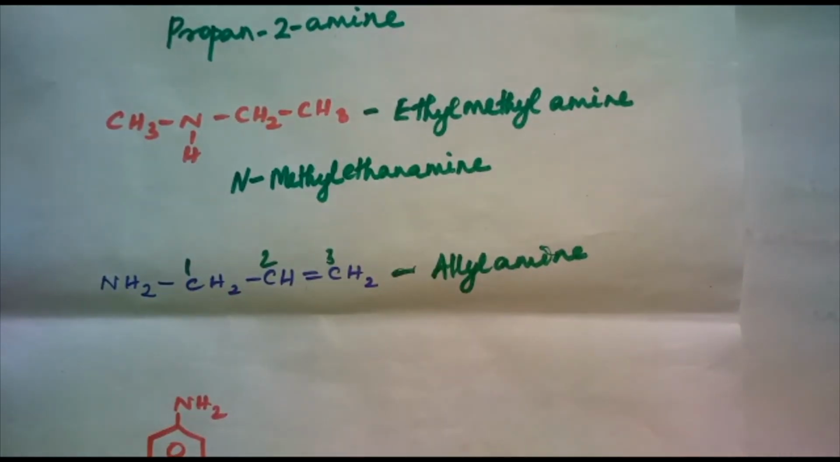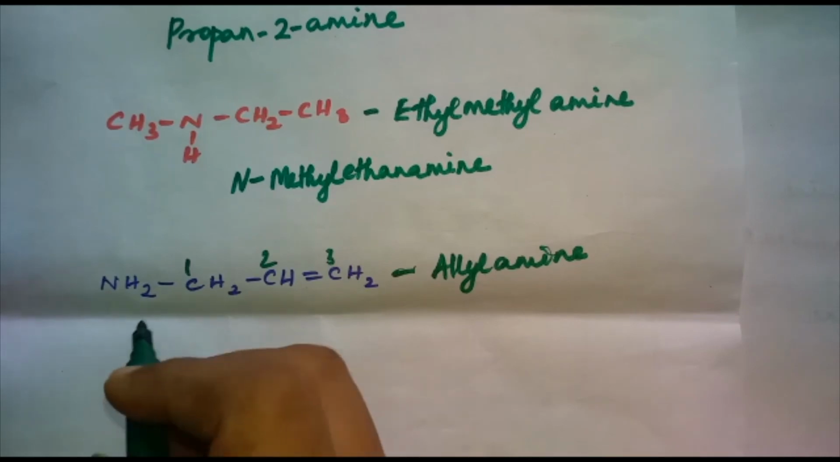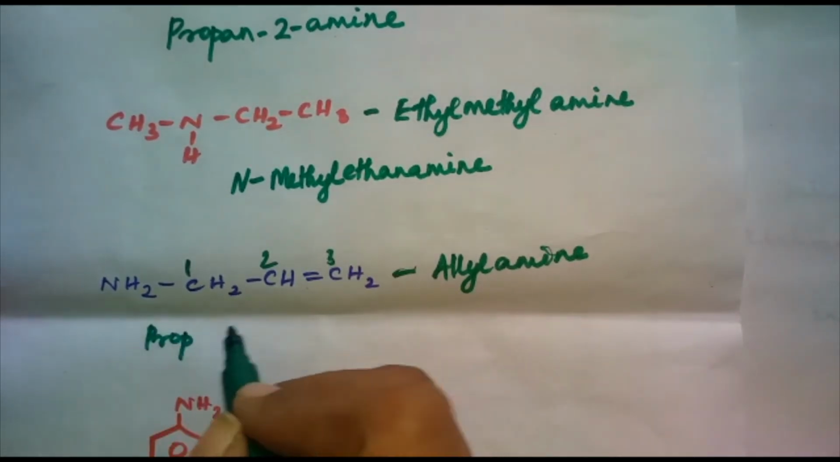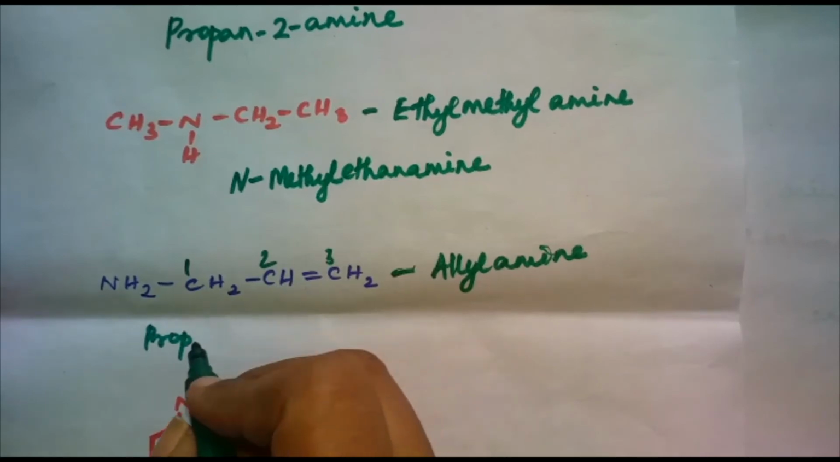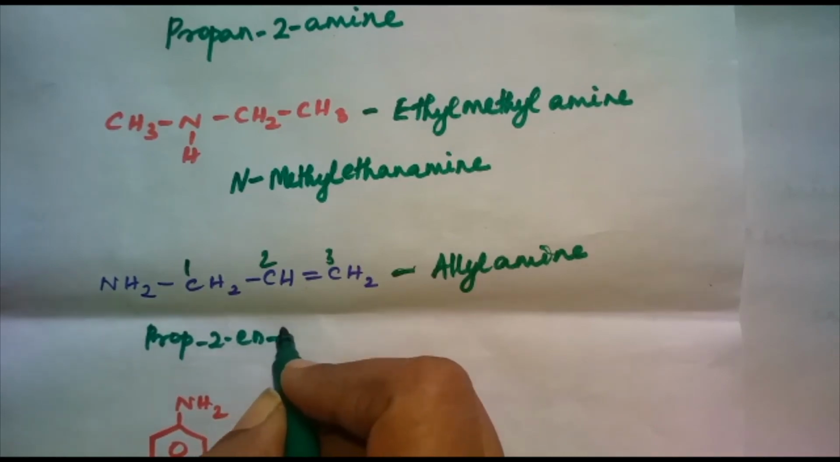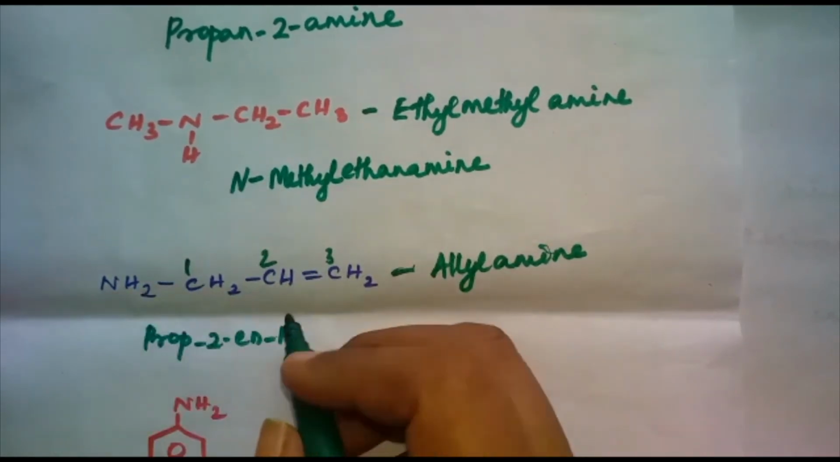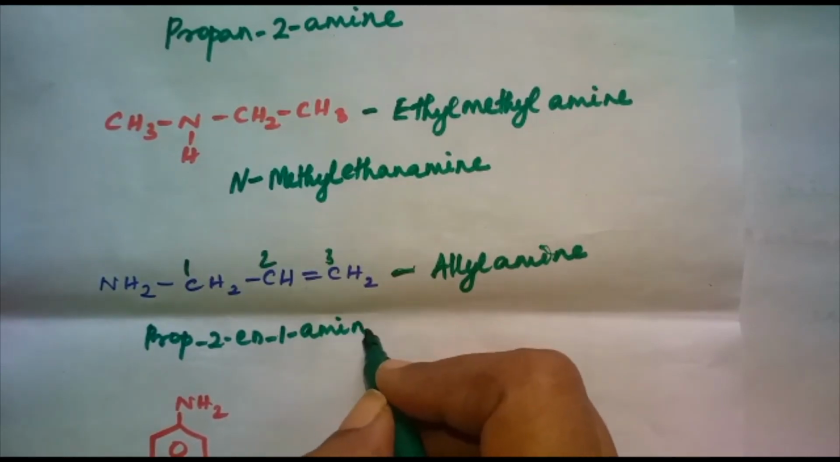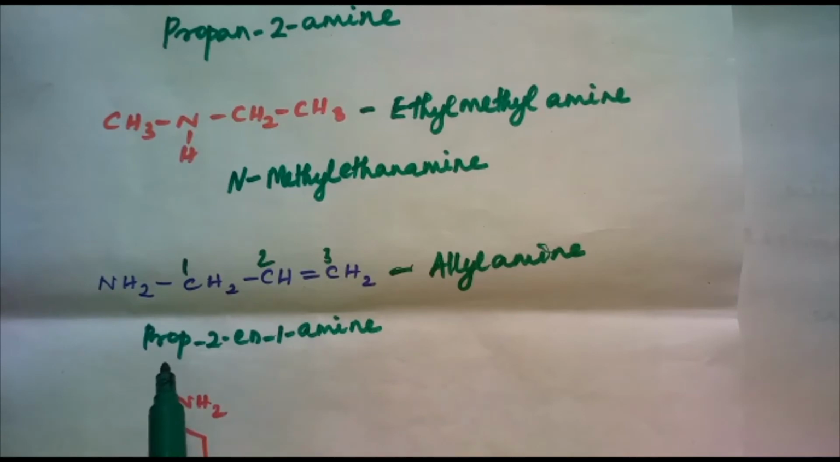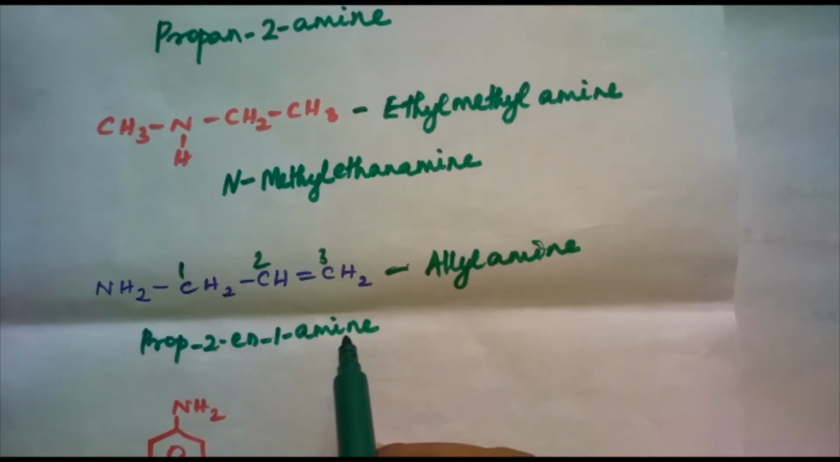What is the IUPAC name of this compound? 3 carbon atoms are there, so the parent alkane is propane. In that we have a double bond, so it is an alkene. So the IUPAC name of this compound is prop. In the second position we have the double bond: prop-2-ene. In the first position we have the amino group: 1-amine. So the IUPAC name of this compound is prop-2-en-1-amine.